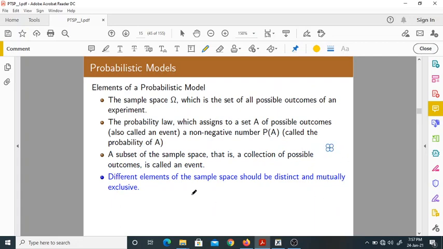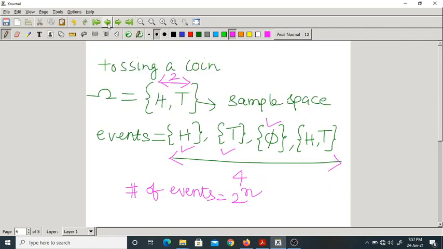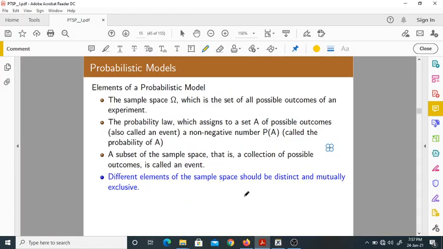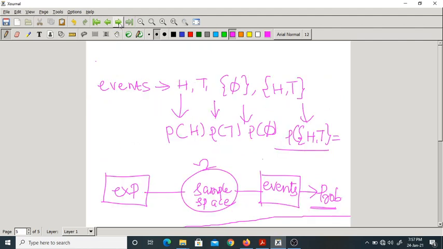Before that, the different elements of a sample space should be distinct and mutually exclusive. What I want to say is, all these elements of a sample space must be unique. And what is the next condition I told you? They are collectively exhaustive. So, mutually exclusive and collectively exhaustive.